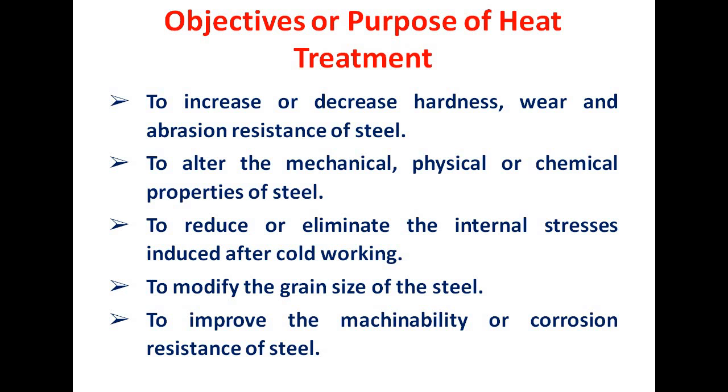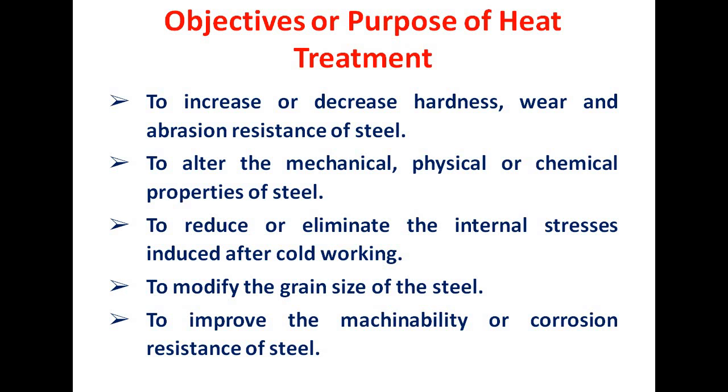The very first purpose of heat treatment is to increase or decrease hardness, wear and abrasion resistance of the steel, to alter the mechanical, physical or chemical properties of the steel, to reduce or eliminate the internal stresses induced after cold working, and to modify the grain size of the steel. As we know, the properties and microstructure of steel are very much dependent upon the grain size. So it is very important to control the grain size of the steel. Heat treatment plays a very important role in modifying the grain size. And finally, to improve the machinability or corrosion resistance of the steel.